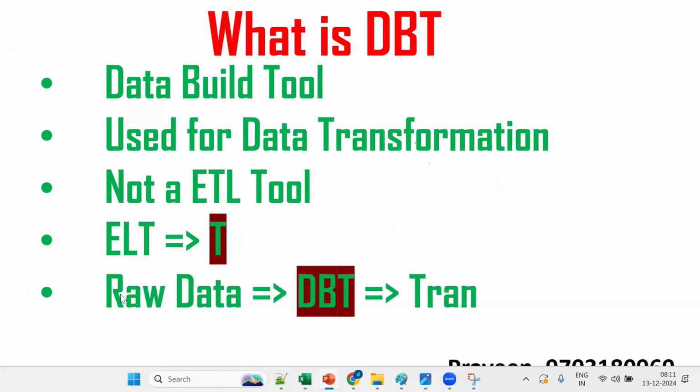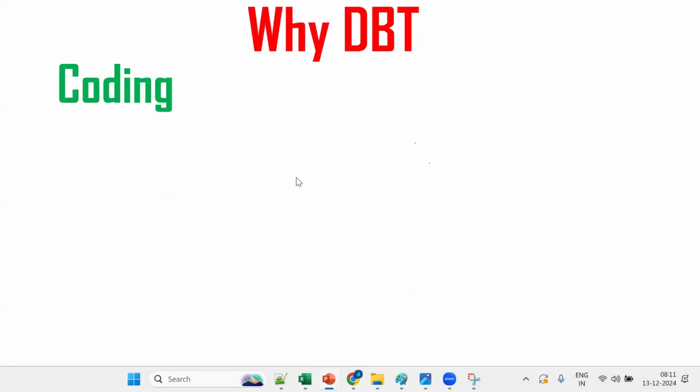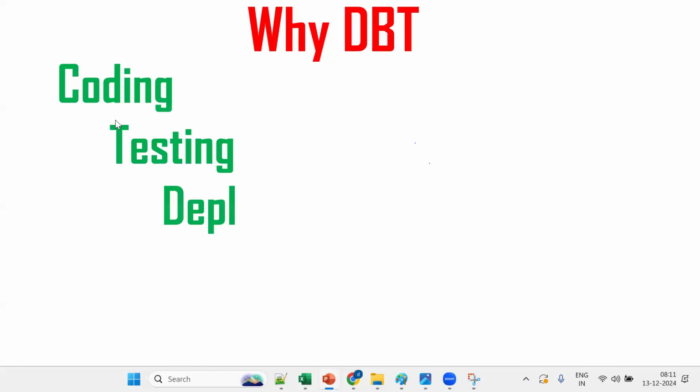It will take the raw data, and with the help of DBT it will go to transformed data. So this is the functional data. This is used as a data transformation framework. The advantage of DBT is that we can perform coding, testing, and deployment. So remember, with the help of DBT, I can do the development activities and the testing activities.